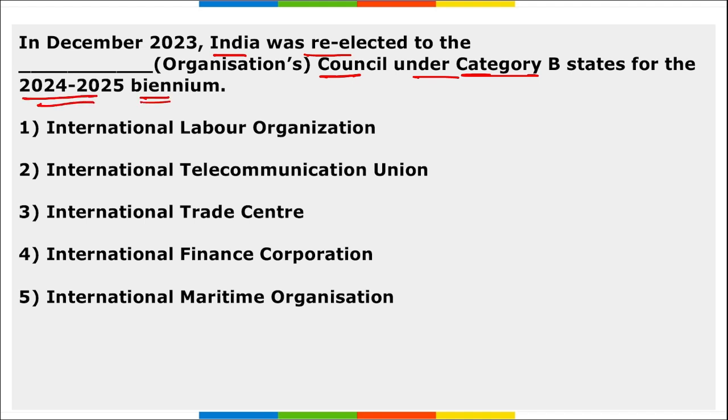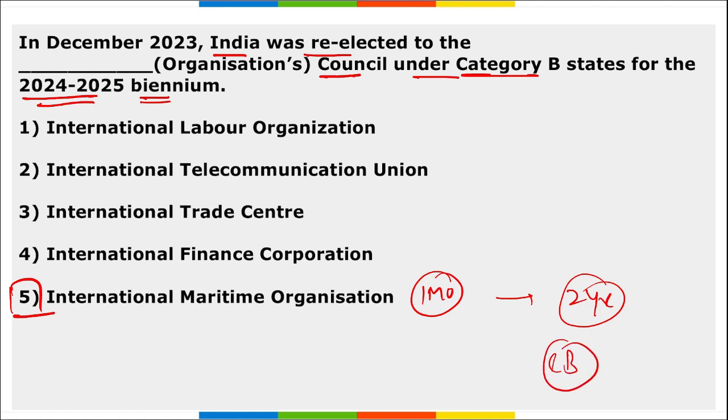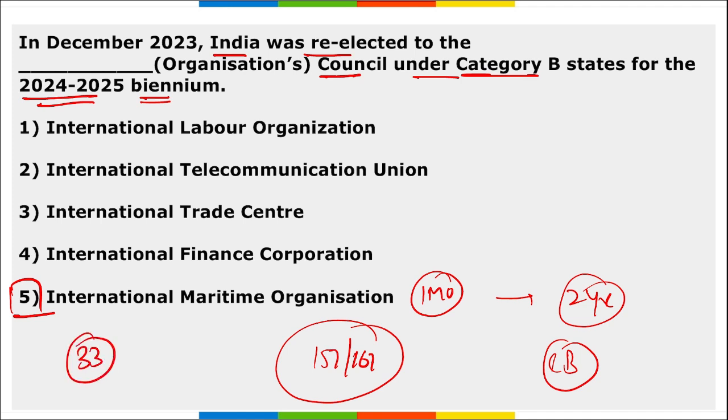Next, India was re-elected to the Dash Organization Council under the Category B states for the 24-25 biennium. It is International Maritime Organization, that is IMO. Here India was selected for 2 years under Category B, and here India secured 157 out of 167 votes for the countries, and this election was held during the 33rd Assembly of IMO that was held in London, UK.